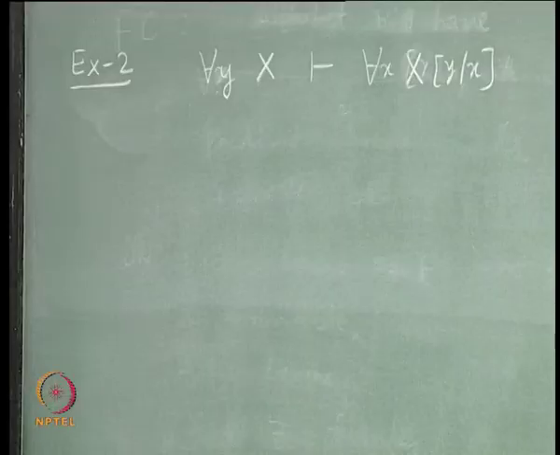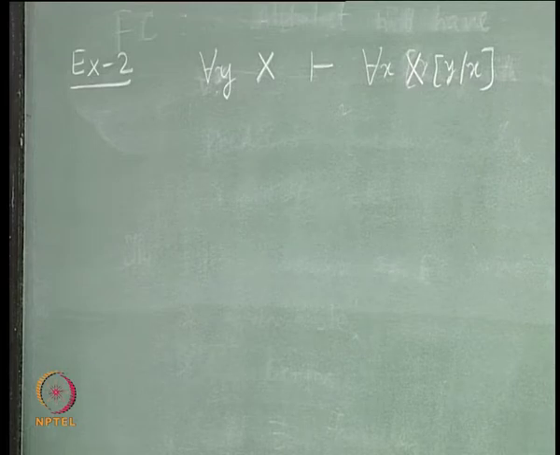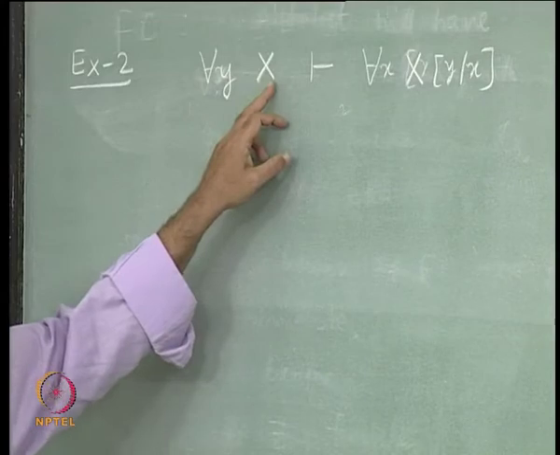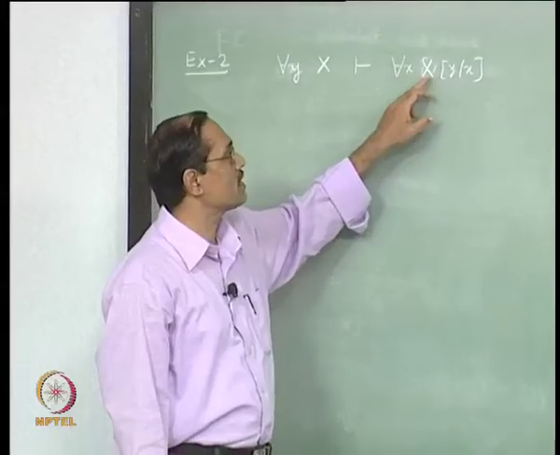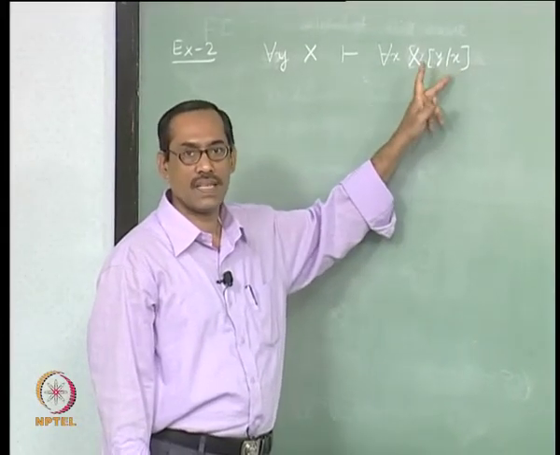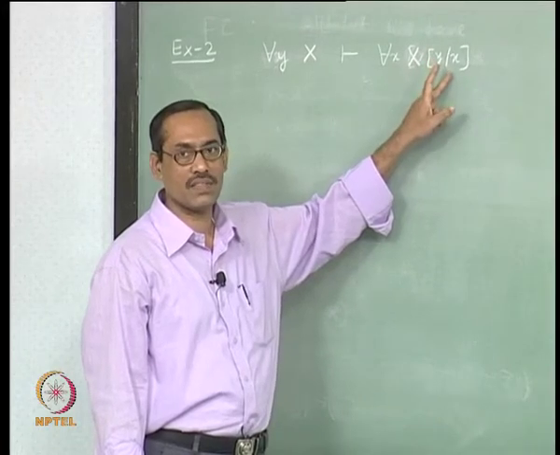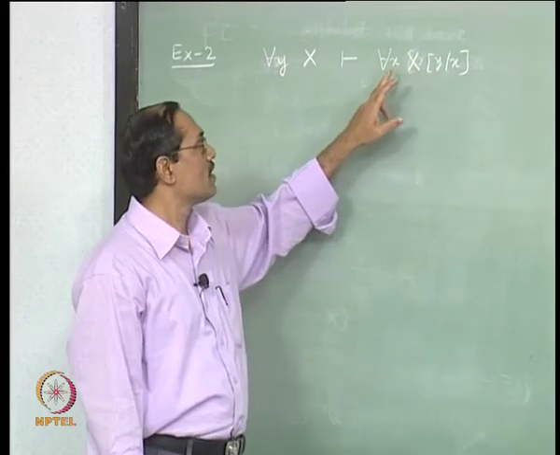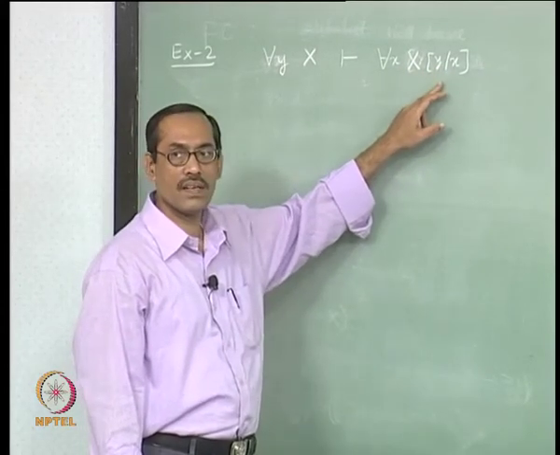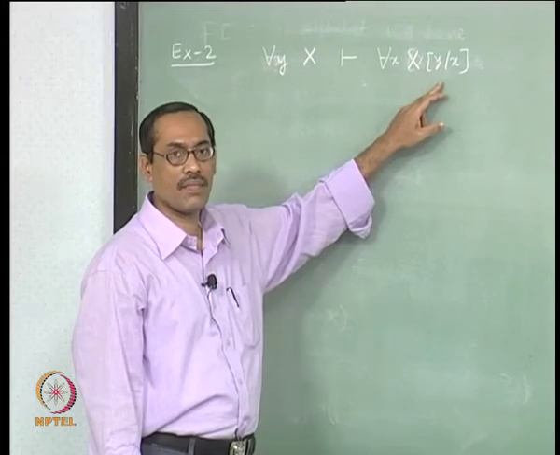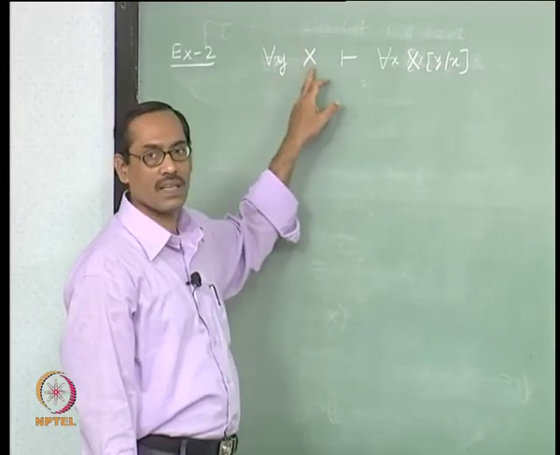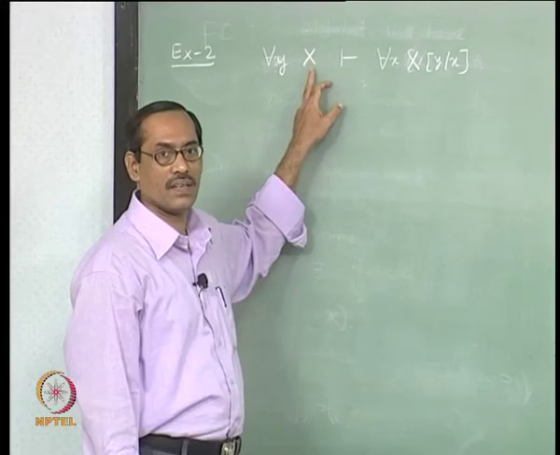So this is your familiar rule of renaming. You have say Px or Py here, for each y Py should entail for each x Px, right. Y has been substituted by x. Fine. So what is the condition? x is not free in x, right.